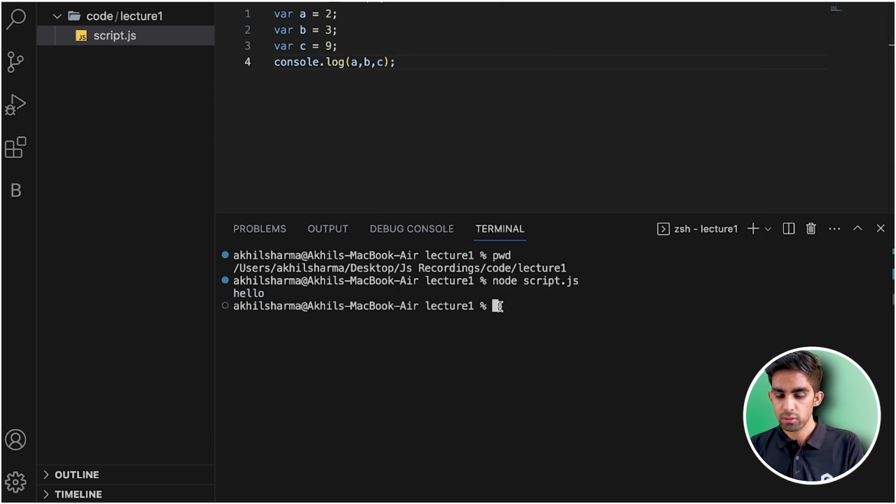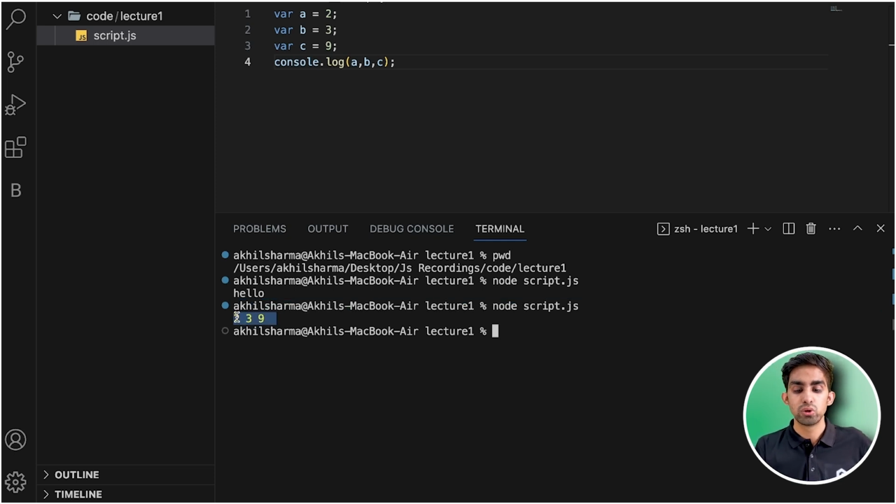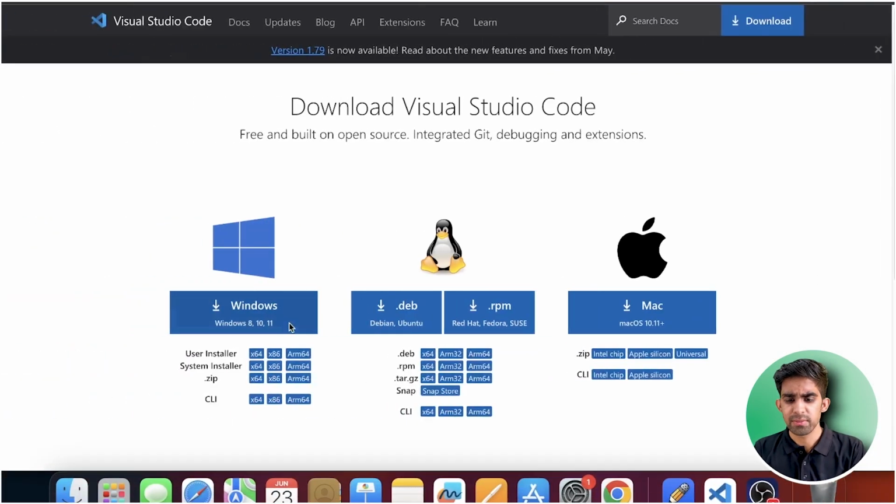Now I need to save this as well, because most of the time I have seen that students are able to code but forget to save, and then they say, sir, we are not getting our answer. Saving is a very, very important thing. So I just need to execute the file, and you can see 2, 3 and 9. I am passing three arguments. I can pass one argument as well. Previously, I was passing just hello. Here I am passing three arguments, A, B and C, and I am able to show the output. I hope it is making sense.